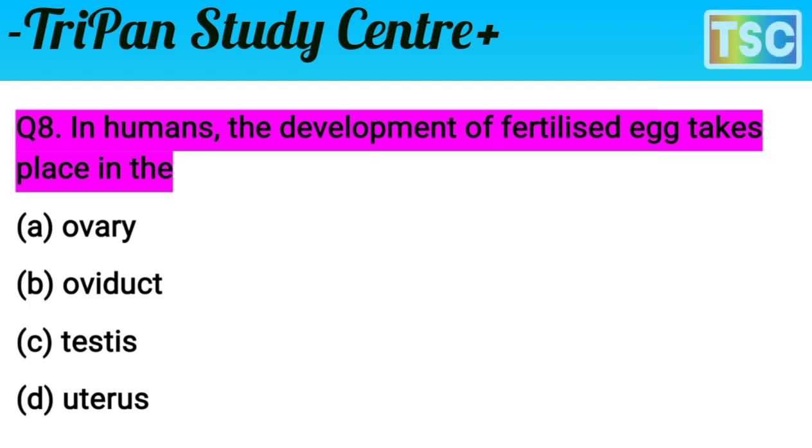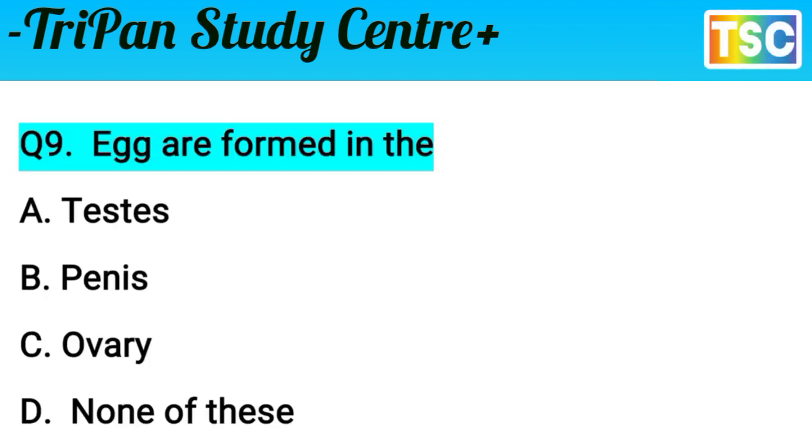That's important. Uterus. In humans, the development of the fertilized egg takes place in the uterus. It means option D is correct. Option D, uterus, is the correct answer for this question. Let's see the next question on your screen.